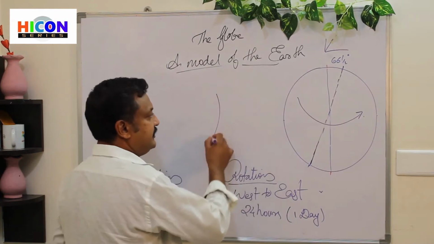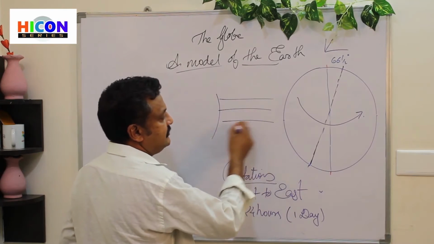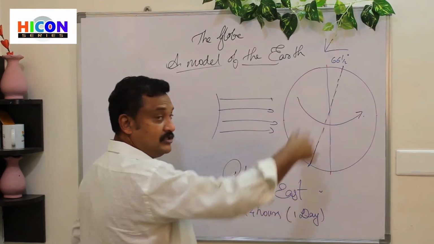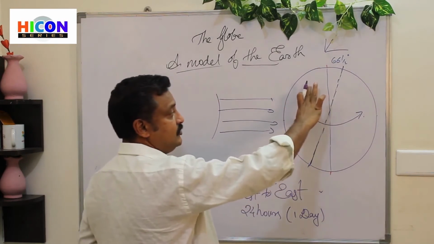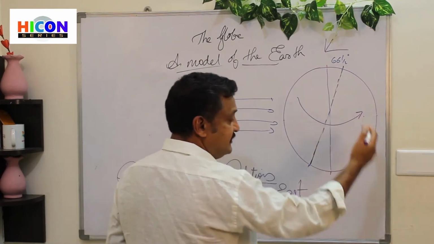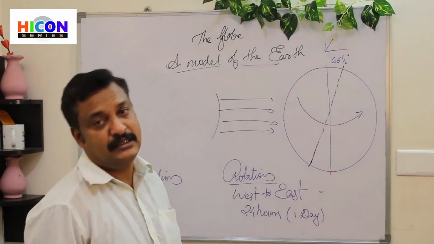If the sun is located here, the sun rays fall on the earth, and the part that receives the sunlight is known as day, and the other part which doesn't receive sunlight is known as night.